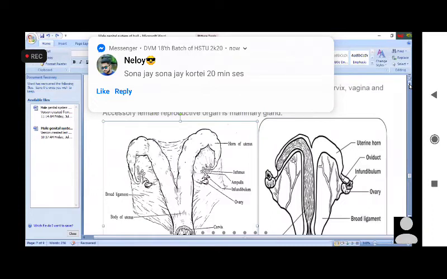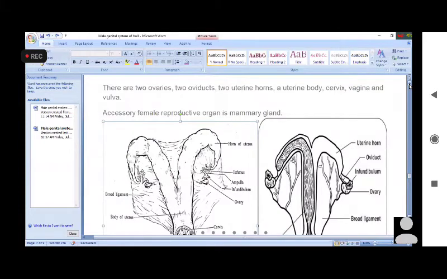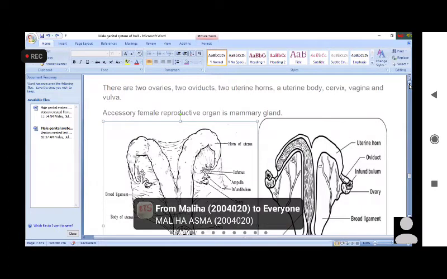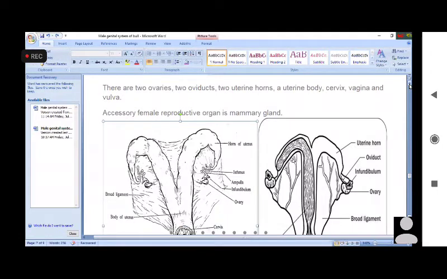Medical science practical we can't take in this way, but due to the COVID situation, we are just demonstrating in pictures. When you come to the campus, we will take this class physically. Just to save your time and to promote you to the next semester, we are taking this class online. We will take the exam, but when you come physically, we will take some classes again to give you practical knowledge.